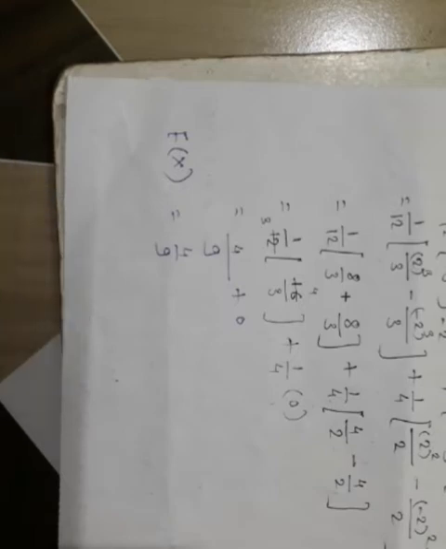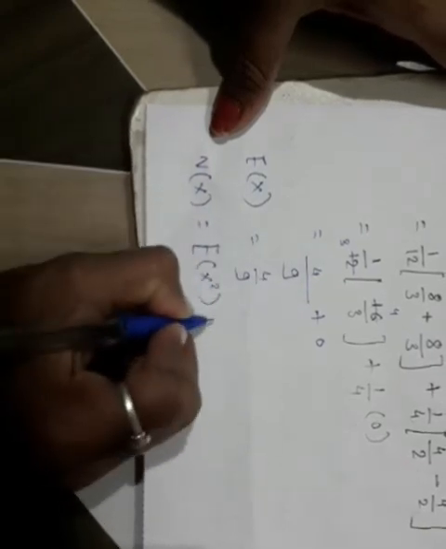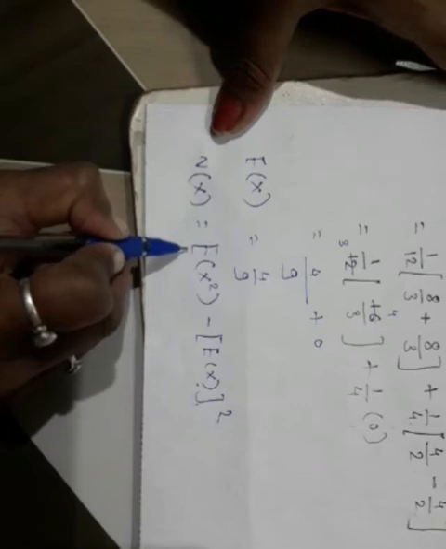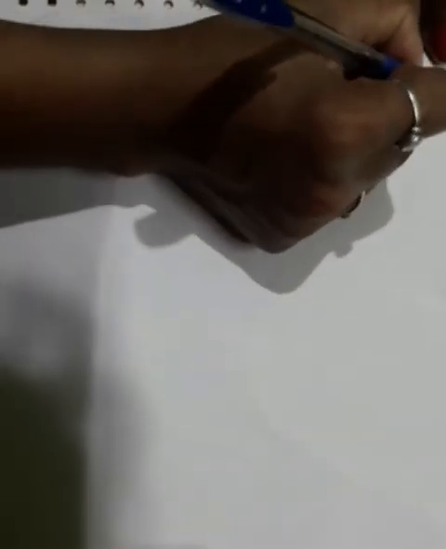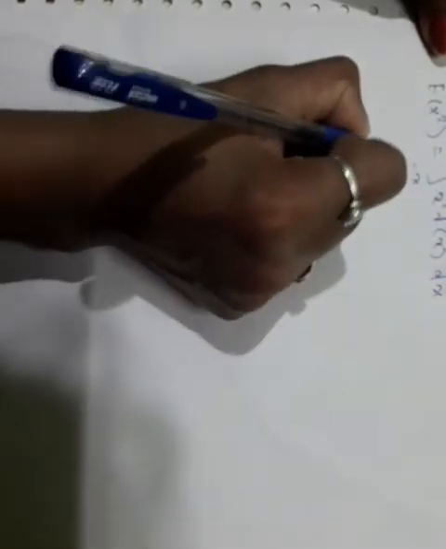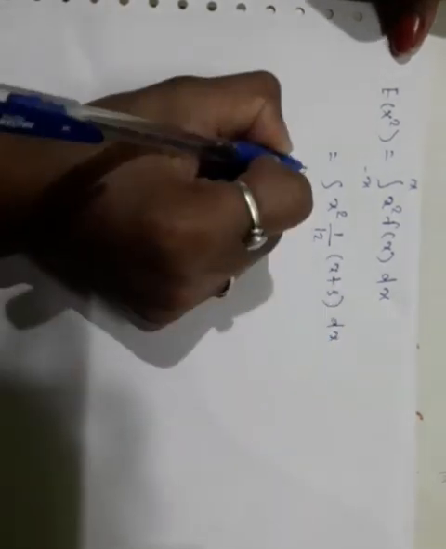Next we have to calculate variance of x. So the formula for variance of x is equal to E of x square minus (E of x) bracket square. Now we have already found E of x. First we have to find E of x square, and for that the formula is E of x square is equal to integration x square f of x dx, limit from minus infinity to infinity, which is equal to integration of x square f of x, which is 1 by 12 (x plus 3) dx, minus 2 to 2.